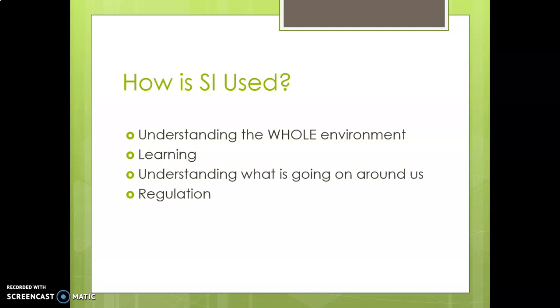Sensory integration has to be used in such a way that the child understands what is going on. Simply treating a child will not be enough. The child has to learn and understand what is going on in the environment around them. That is very, very important. And as for how to regulate, we cannot just change the environment. The idea is to equip the child to adapt to and tolerate the environment. That is how we should be using sensory integration therapy.